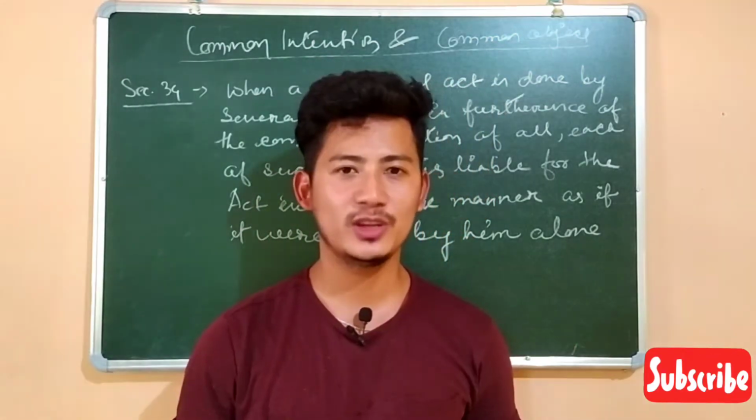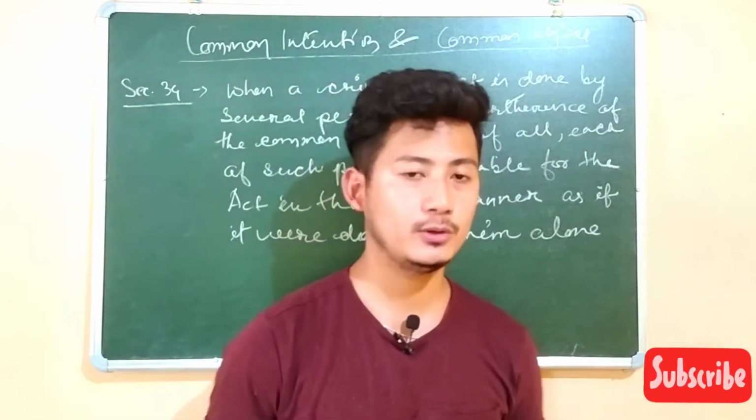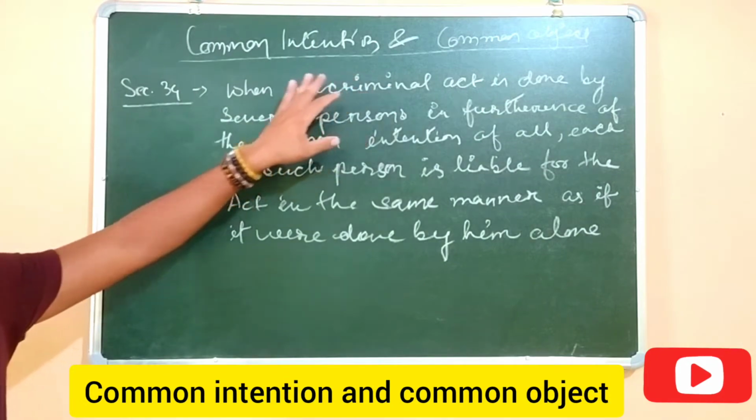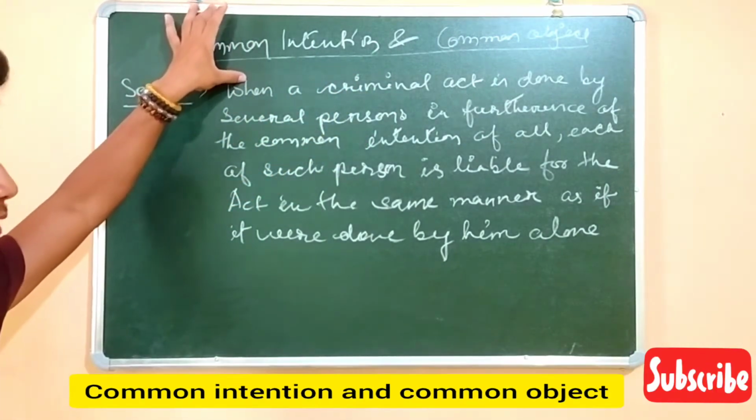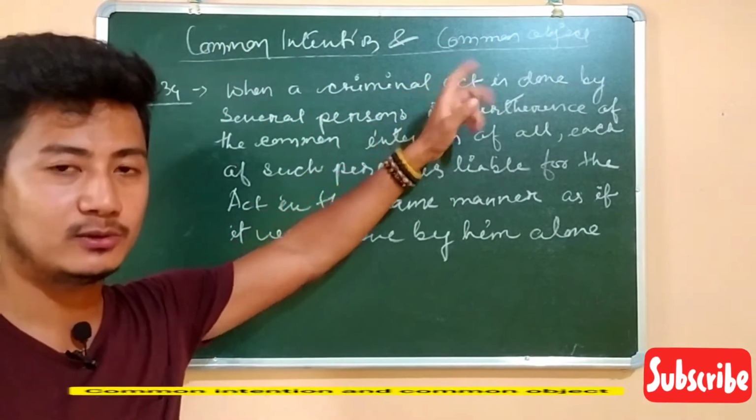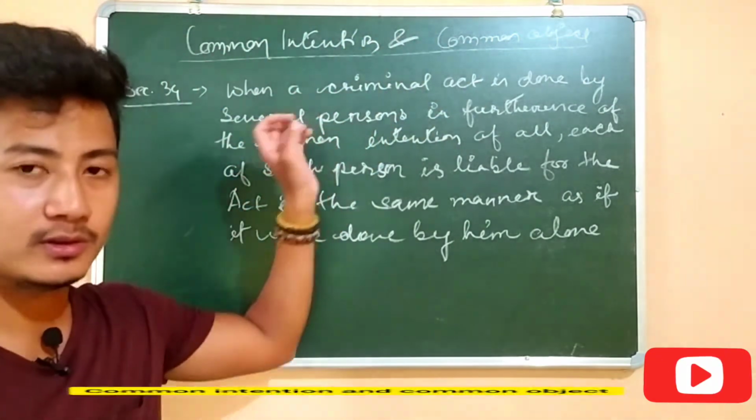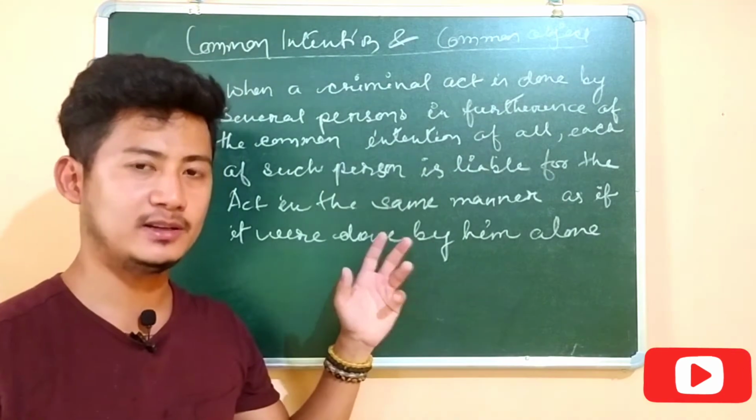I'm your friend Arman. So today in this video I'm going to discuss with you a very important topic of IPC, that is common intention and common object. Common intention is dealt with under Section 34 and common object is dealt with under Section 149 of the Indian Penal Code. Both of these topics talk about joint liability, the principle of joint liability under the IPC.